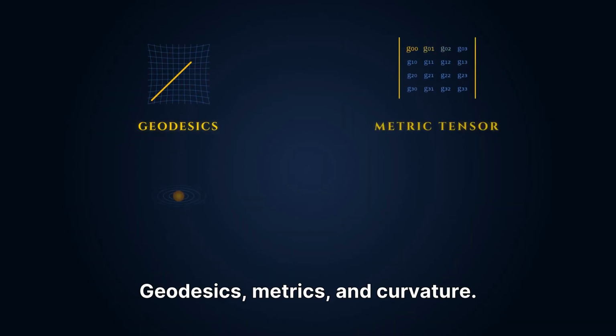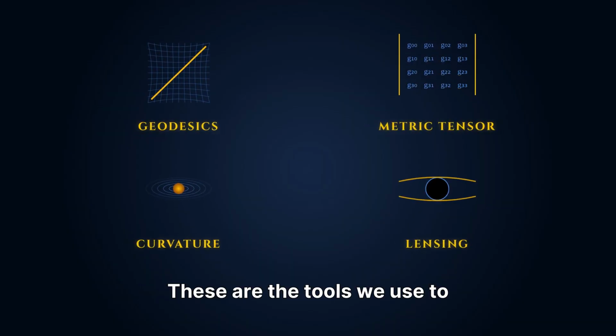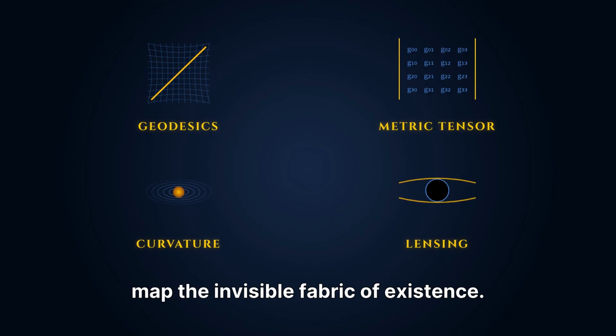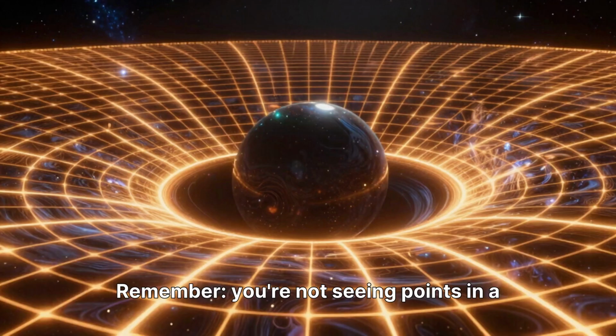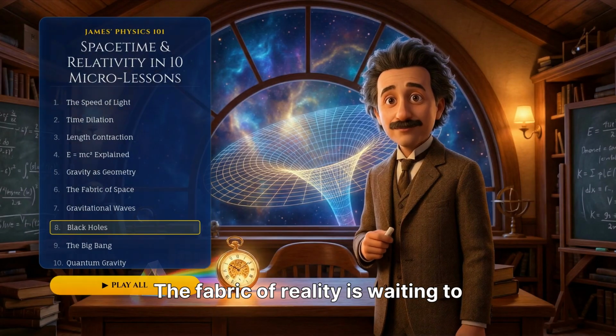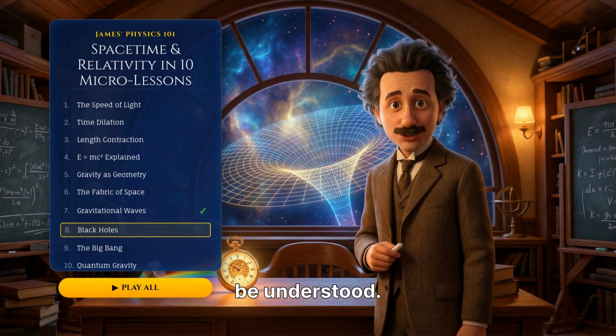Geodesics, metrics, and curvature. These are the tools we use to map the invisible fabric of existence. Remember, you're not seeing points in a void, but peaks and valleys in a four-dimensional masterpiece. The fabric of reality is waiting to be understood.